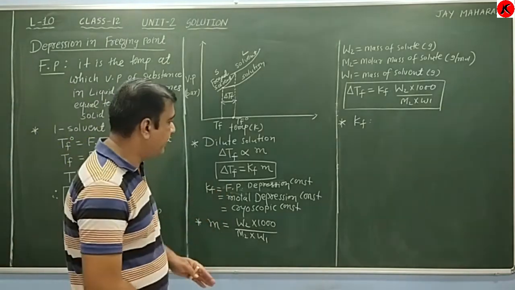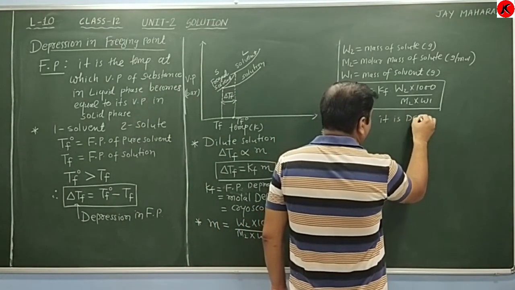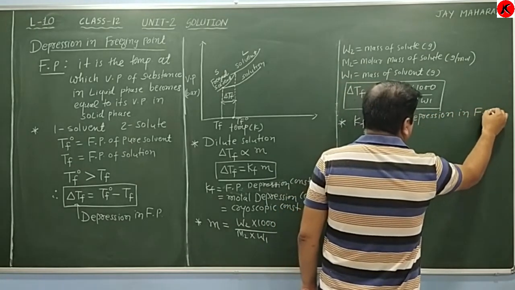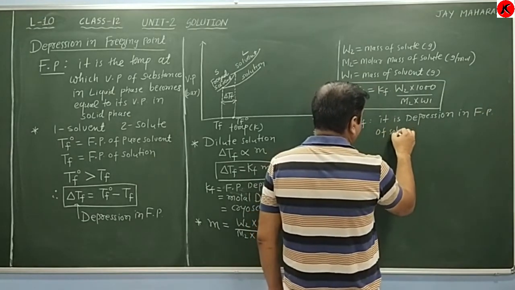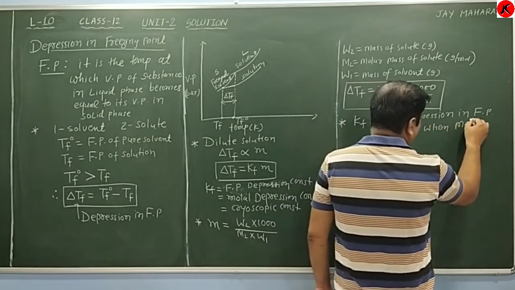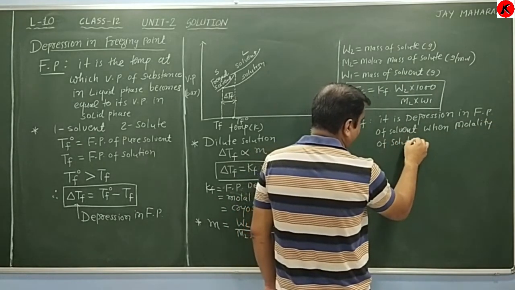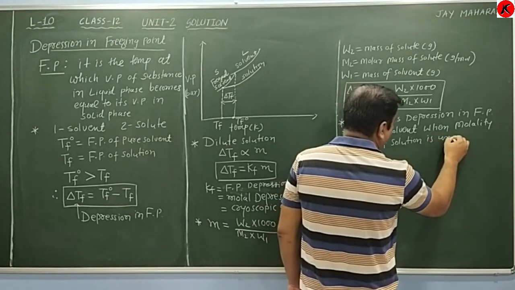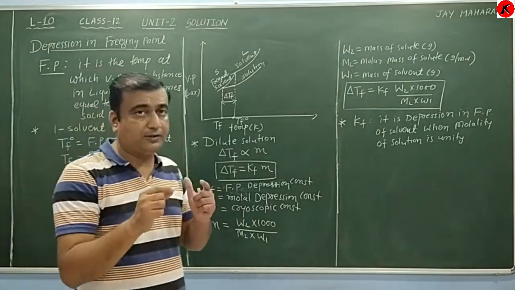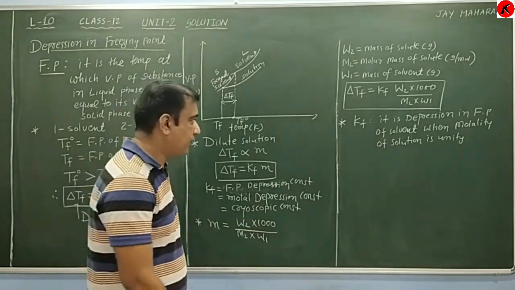So you can write the definition of Kf like this: it is the depression in freezing point of the solvent when the molality of the solution is 1, that means unity. That means the depression in freezing point of a 1 molal solution is known as Kf, the molal depression constant.